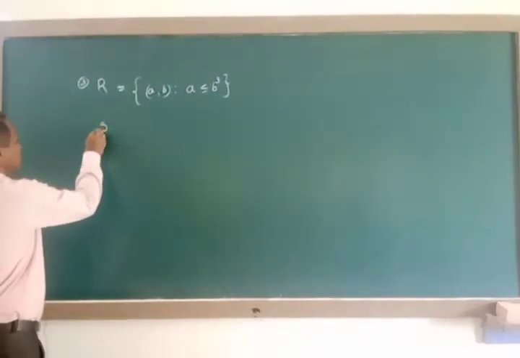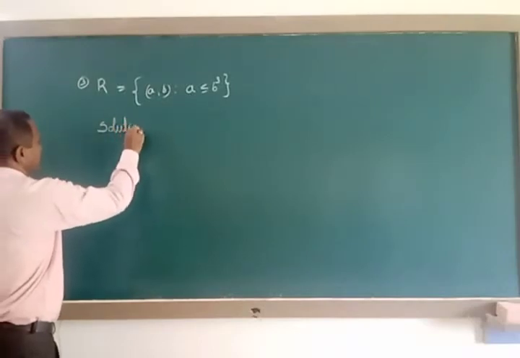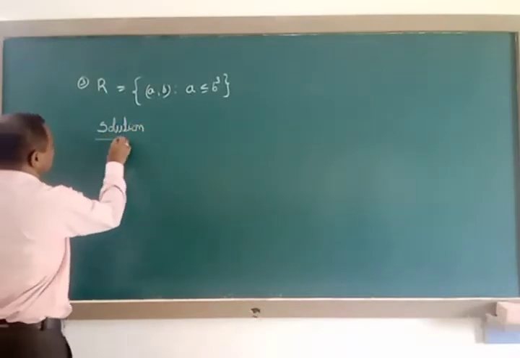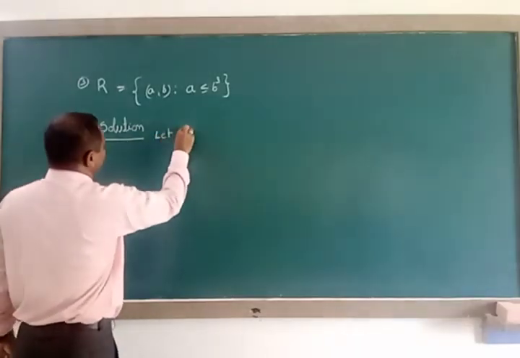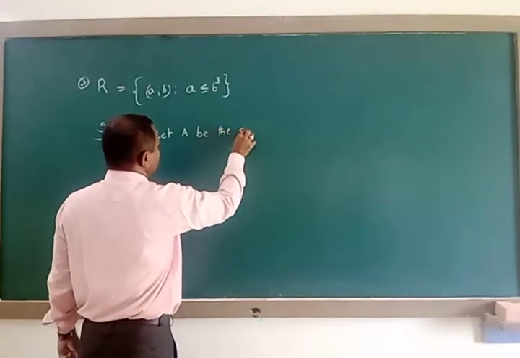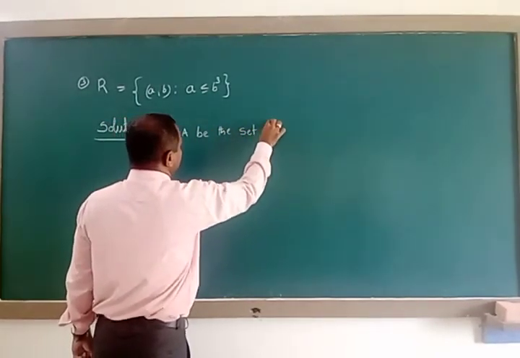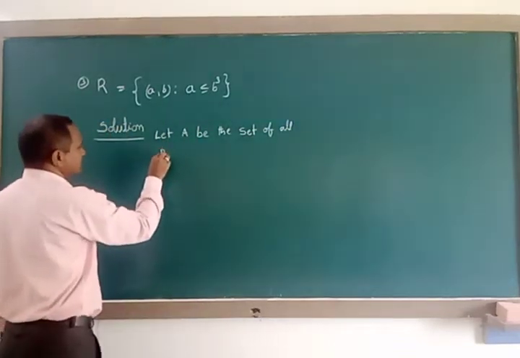Solution for this question is, let capital A be the set of all real numbers.